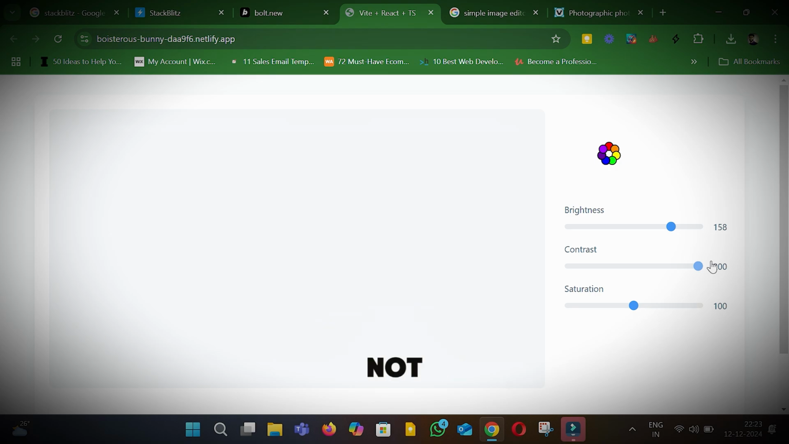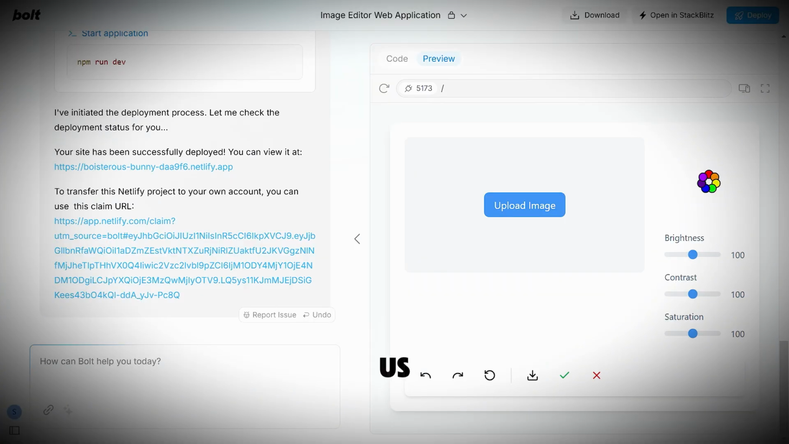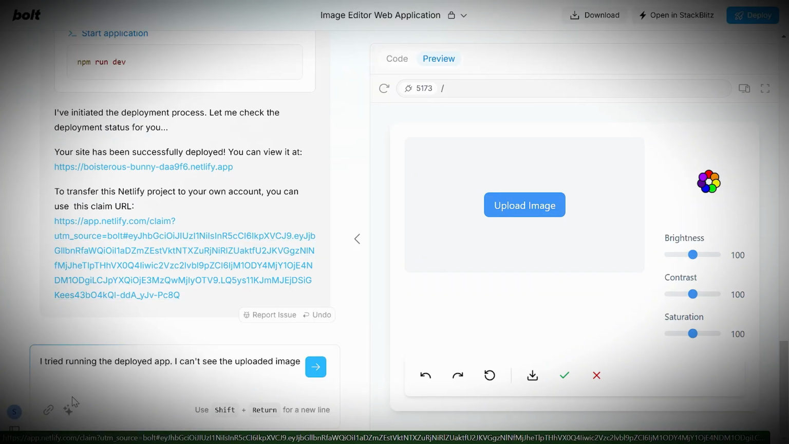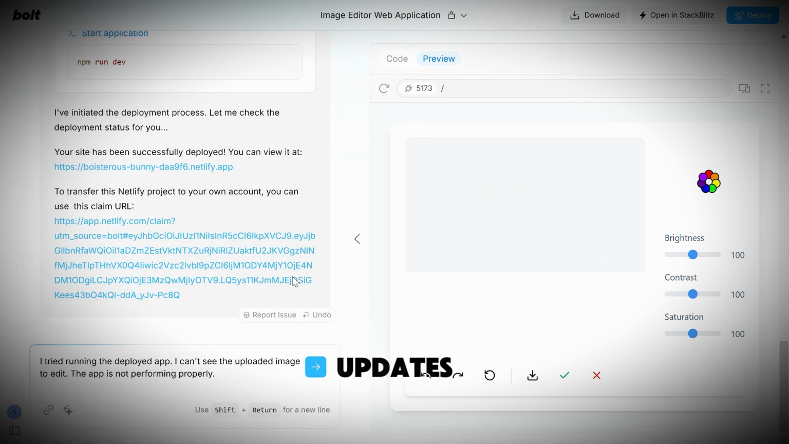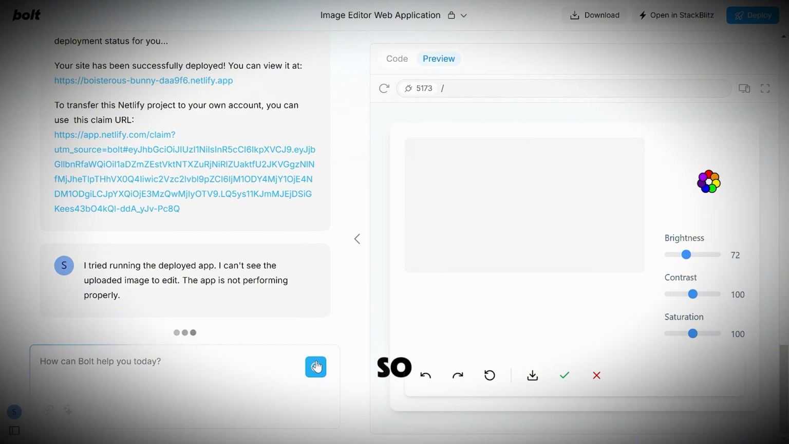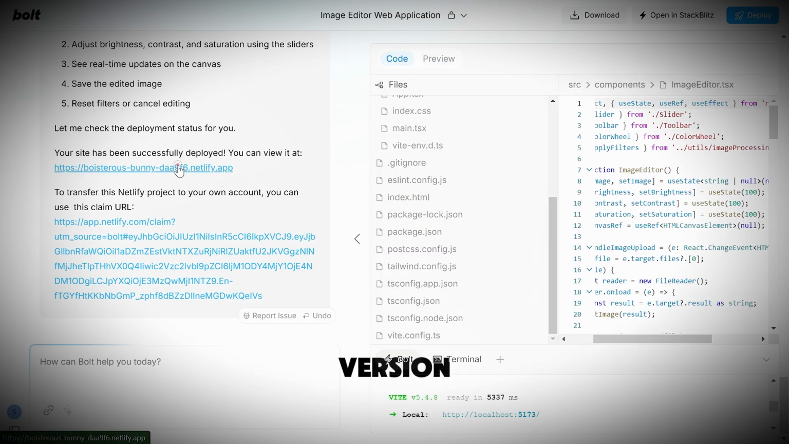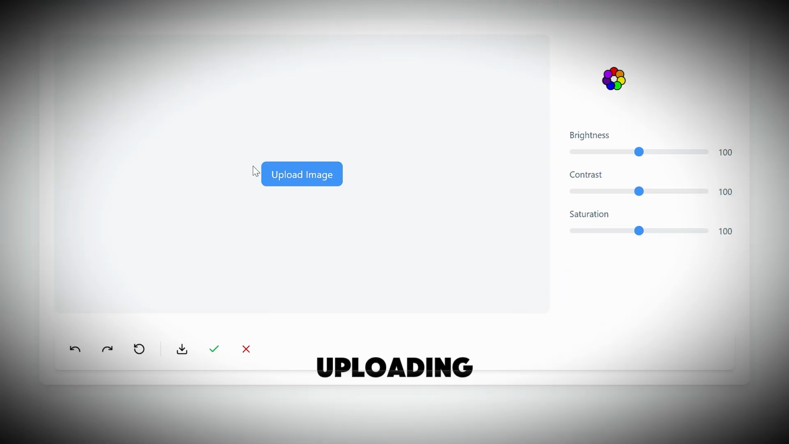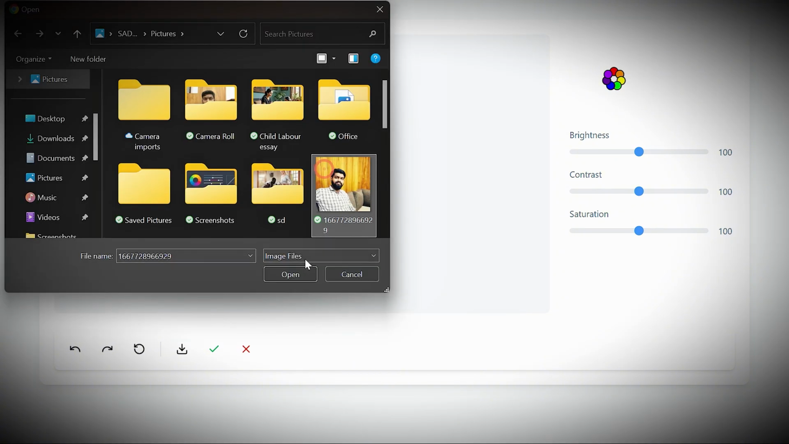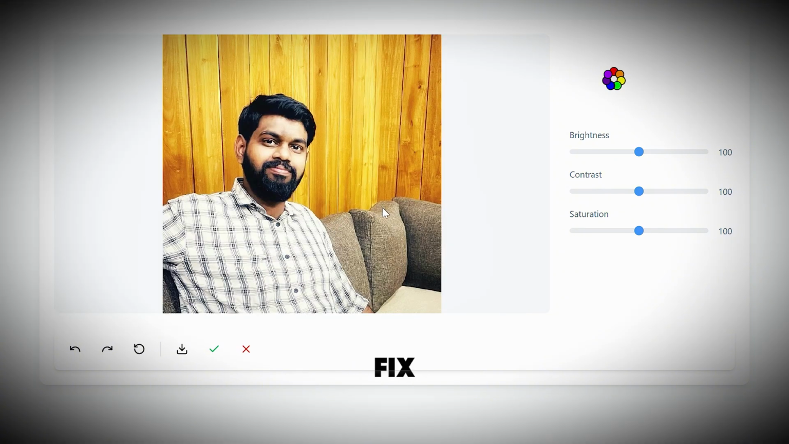This is not working. So let us give our new prompt to refine this issue. See, we can do this anytime if we need any correction or updates. So Bolt is again working on these codes. Now the refined version is ready. Let us try uploading again. You see, Bolt fixed our issue and our image is being uploaded.